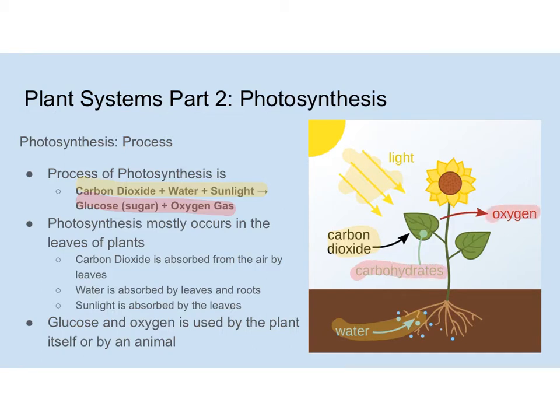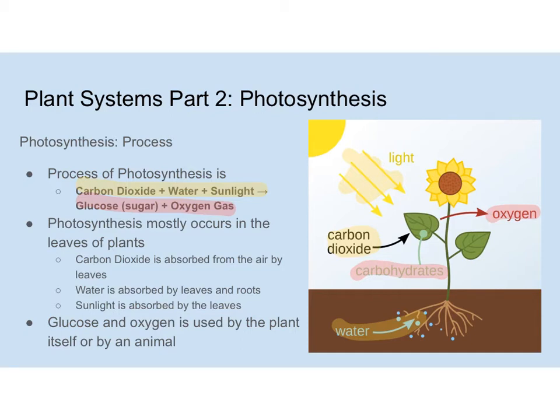Okay. Now, photosynthesis mostly occurs in the leaves of plants. It can occur in the stems, and in certain plants, even in the flowers, but most of the time it's going to occur specifically in the leaves. Okay. And the general idea is carbon dioxide is absorbed from the air by the leaves. So carbon dioxide is just in the air, so it's all surrounding us. So we take that air in. Water is absorbed from the roots, okay, as well as the leaves. The leaves can absorb some water just as humidity, but it also brings up water from the roots. Okay, and then the sunlight is absorbed by the leaves. So that's where we're going to get all these three things from.